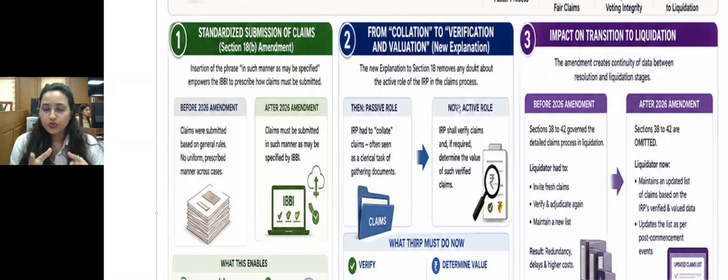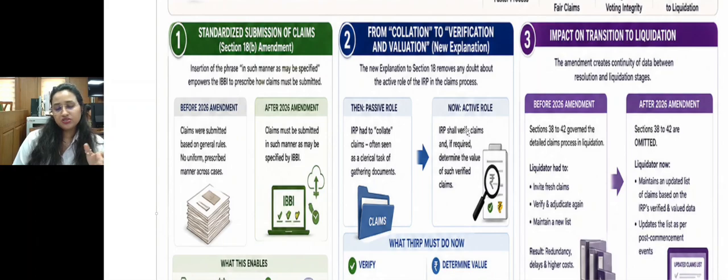Earlier, before the 2026 amendment, the IRP had to collate the claims, often seen as a clerical task. He just had to gather the documents. Now his role has changed from passive to a very active, proactive role. What he does now: the IRP shall verify the claim and, if required, determine the value of such claim.